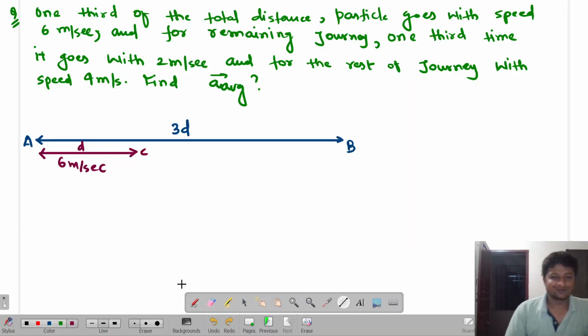Actually, you will read the question. There are four parts of the question. This is why I told you this is an awesome question. See, 1/3 of the total distance only it goes with 6 meter per second. For the remaining journey, I have a 1/3 time. Means this is my remaining journey, which is divided into how many parts more? Three more parts.